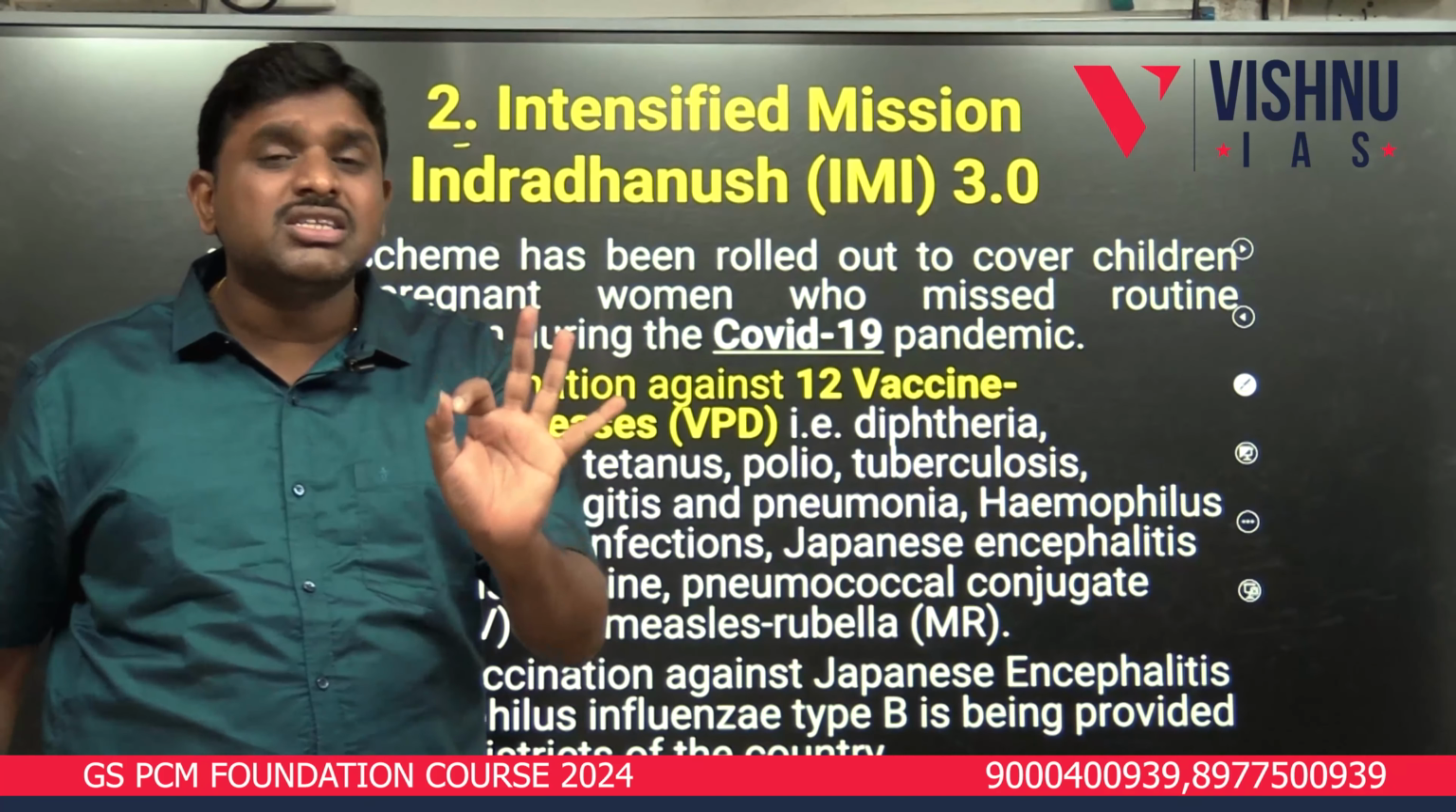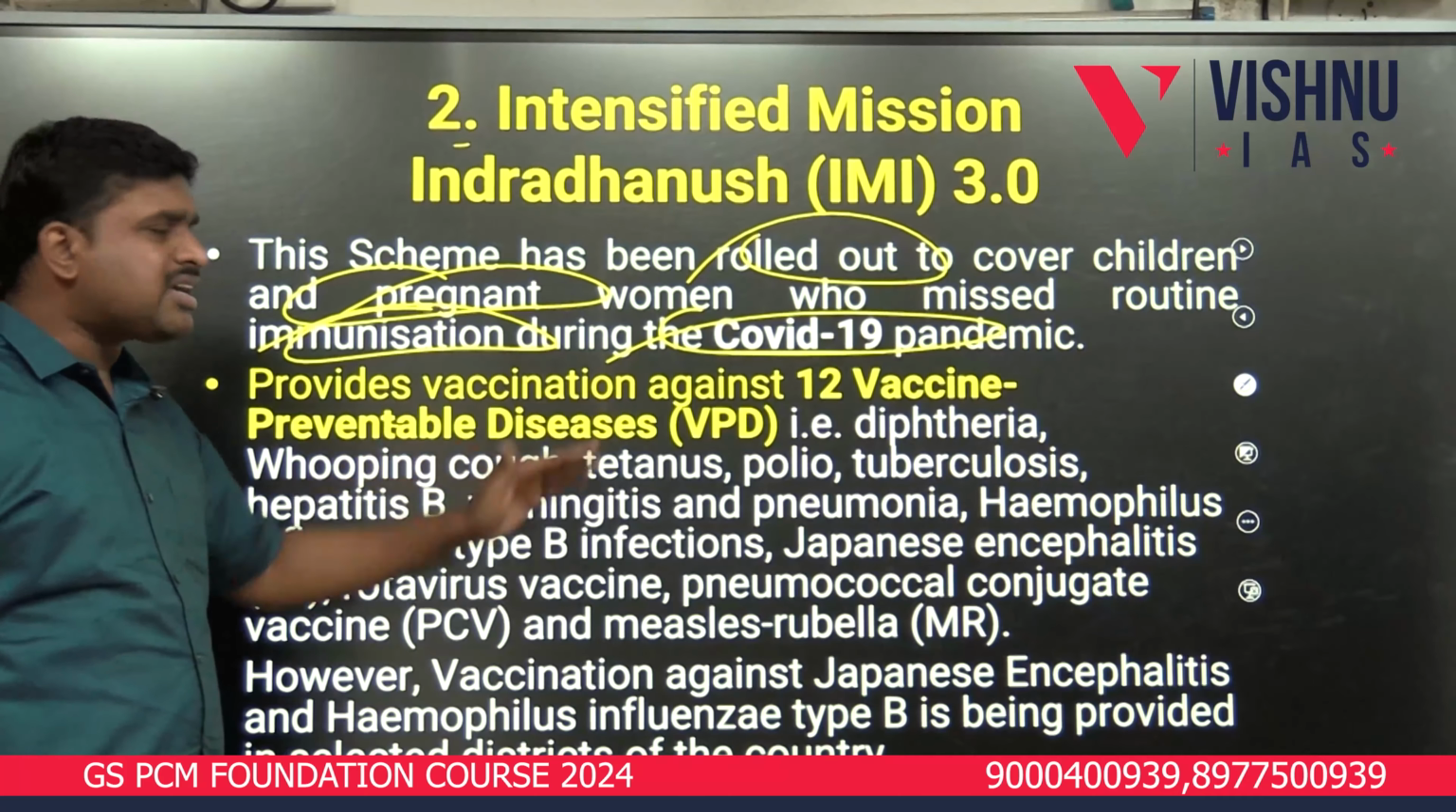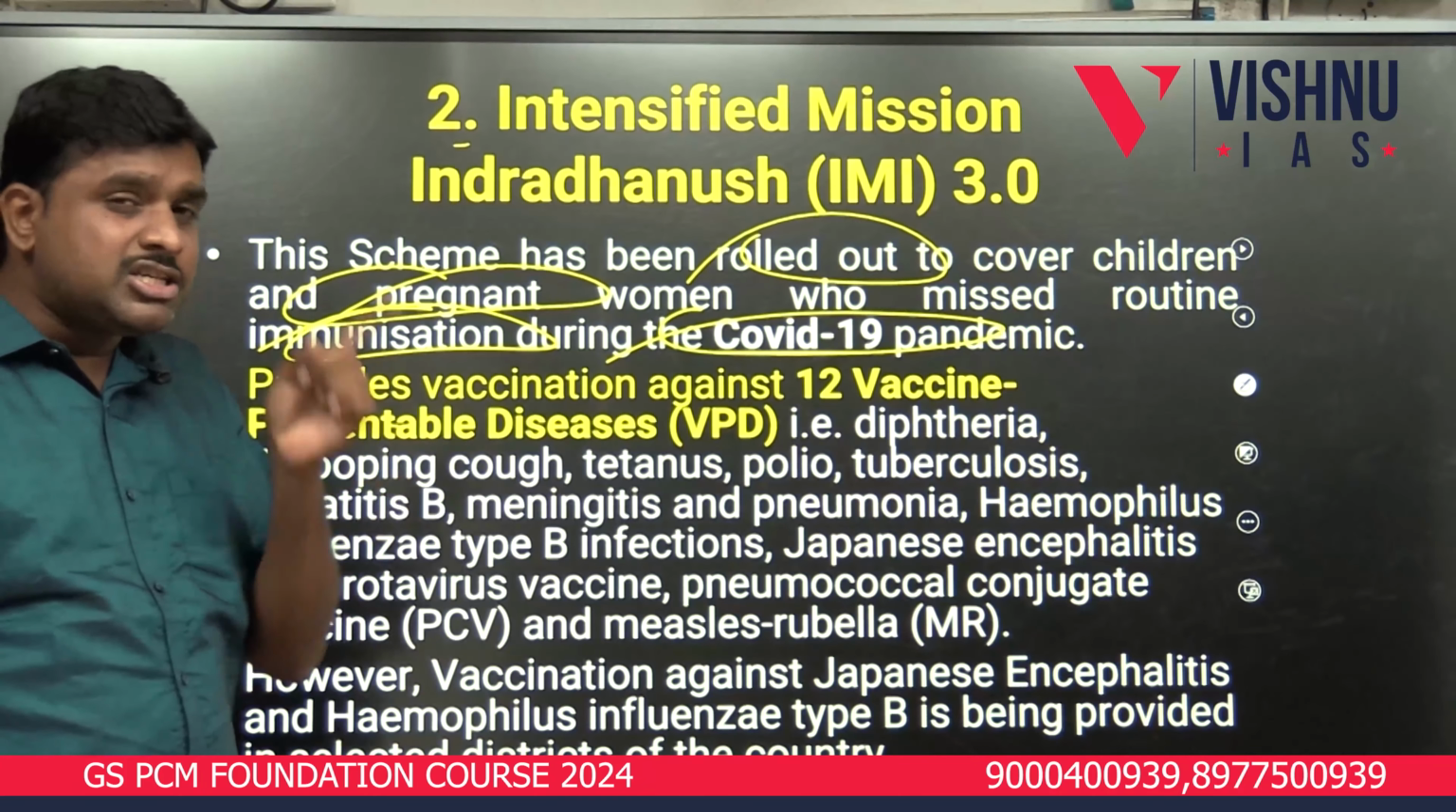I want to discuss IMI 3.0, mainly to cover those children and pregnant women who missed immunization because of COVID-19. This program started from 2022. It provides vaccination against how many diseases? Not 7 diseases, 12 diseases.